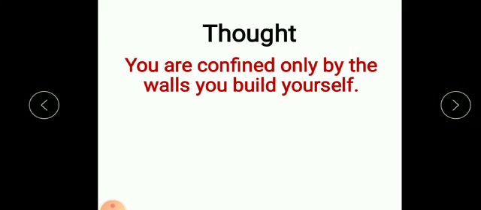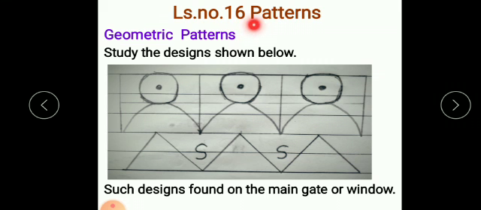So, children, lesson number 16, patterns. So, first we see geometric patterns. See these designs, such designs found on the main gate or window.